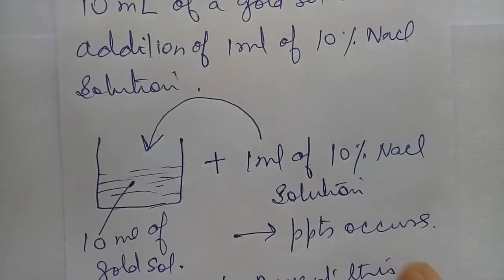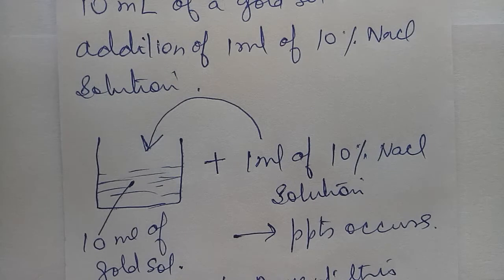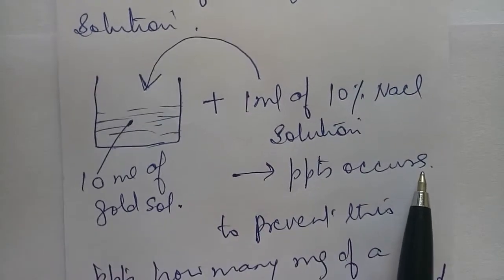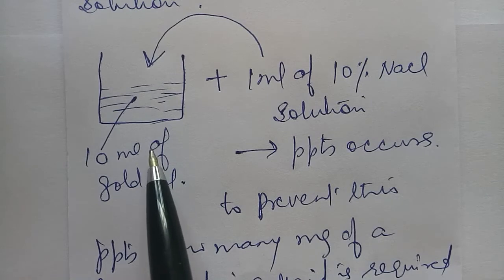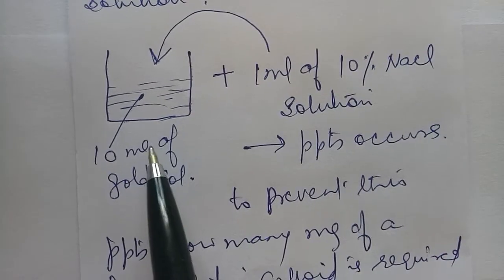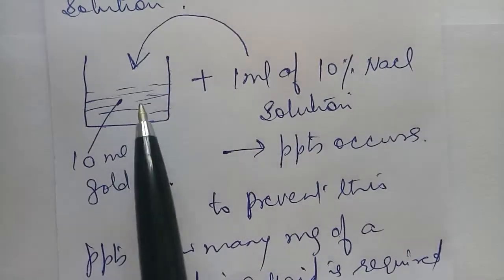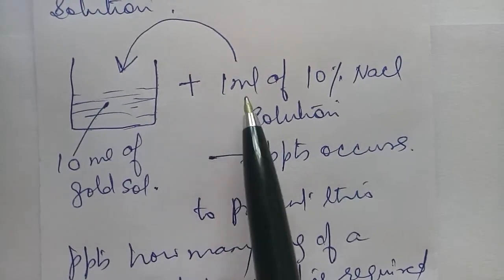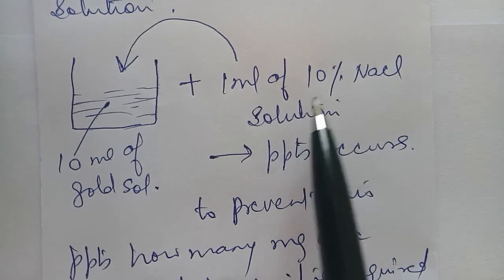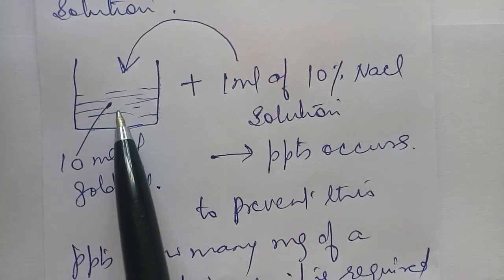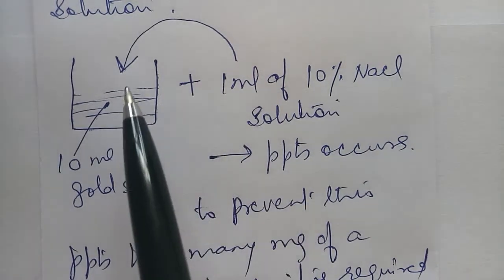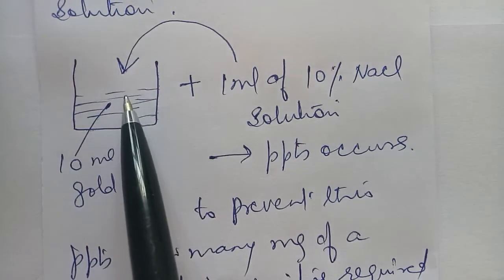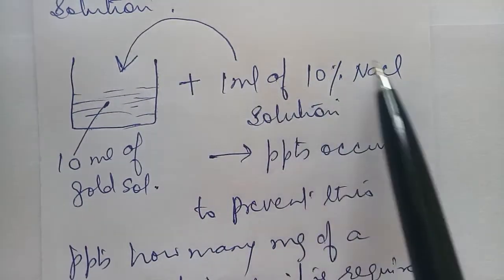Now we have to protect the lyophobic colloid by the lyophilic colloid against the electrolyte, and that protective power is called the gold number. Now we'll explain it. Suppose I have 10 ml of gold sole, and gold sole is a hydrophobic colloid, and we have to add 1 ml of 10% NaCl solution. If I add the NaCl solution, precipitation will occur, but I have to prevent that precipitation, so I will add some hydrophilic colloid to this, so that the precipitation will not occur by the addition of this NaCl.